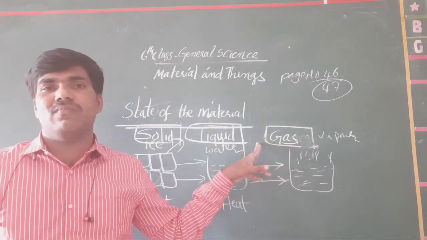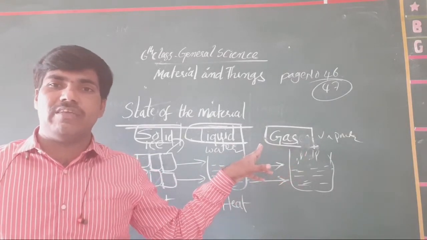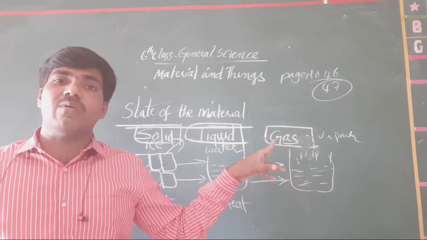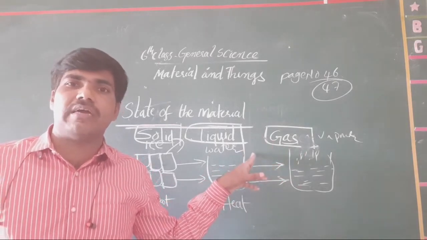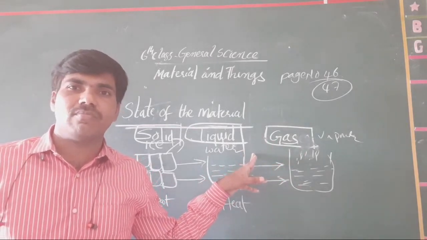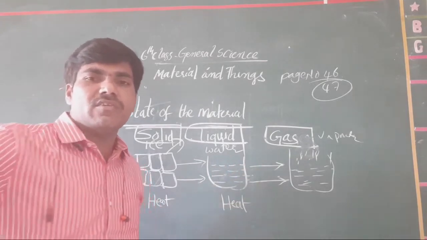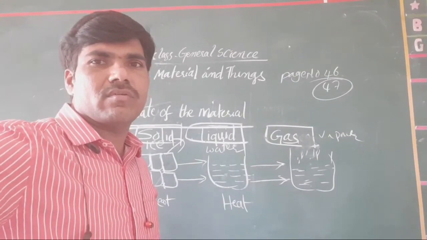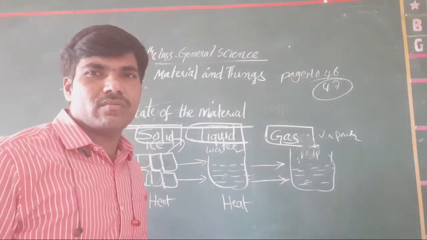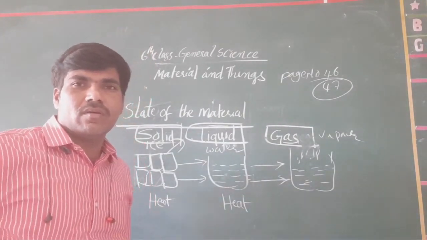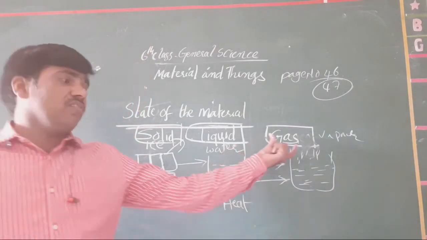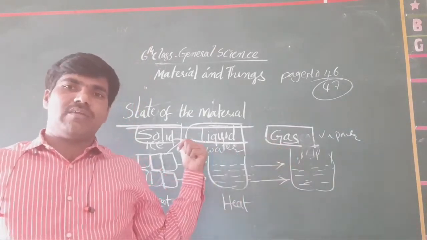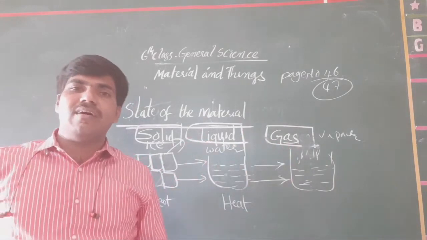Ice, or otherwise water droplets, which is called condensation. This is all about solid, liquid, and gases.